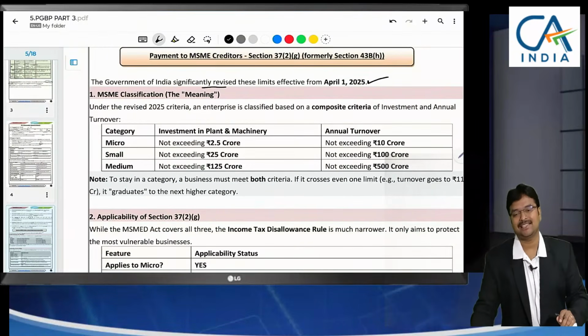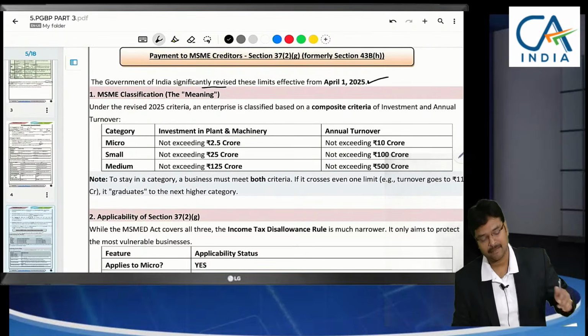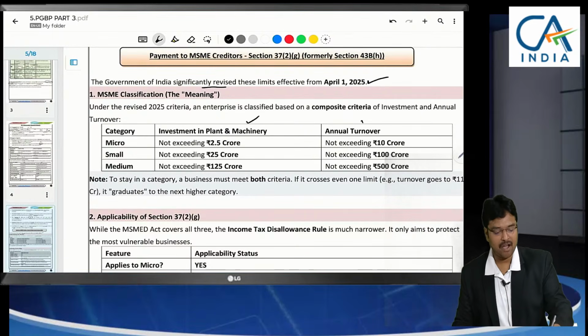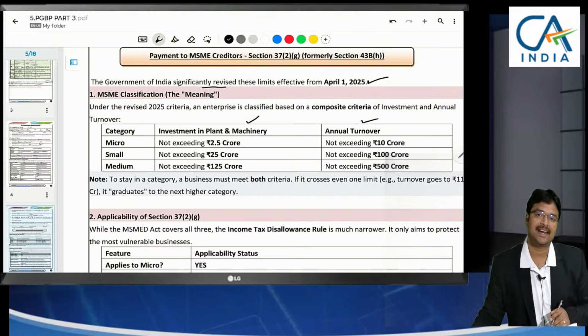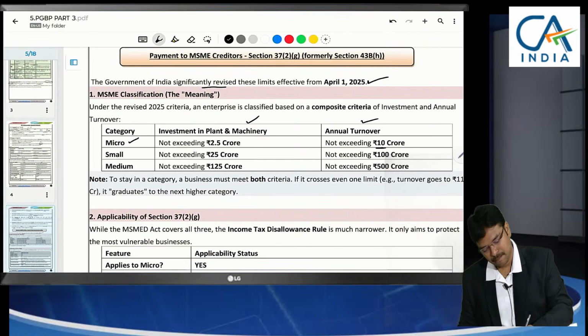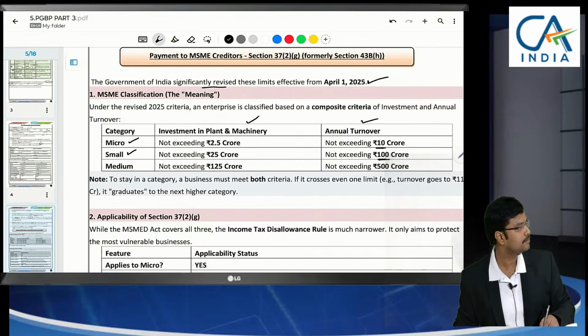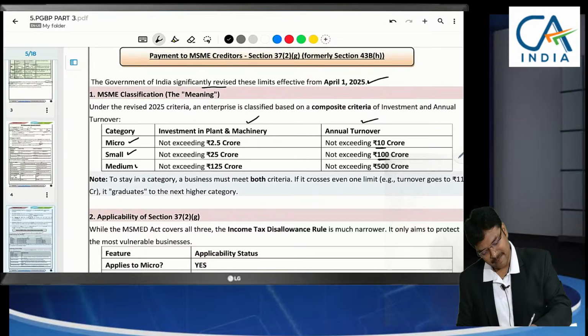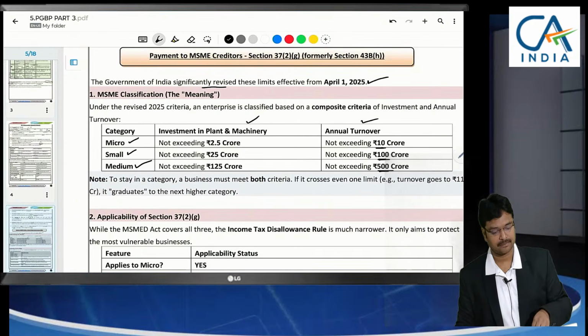Any one criterion is enough. Among both criteria, the plant and machinery criterion or the annual turnover criterion, any one is enough to satisfy these limits. Micro enterprise means turnover less than 10 crores. Small enterprise means turnover less than 100 crores. And medium enterprise means turnover less than 500 crores.